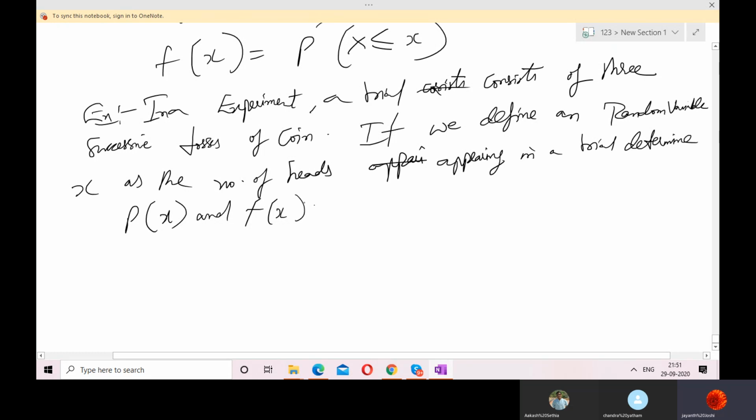So we are supposed to find the PDF and the CDF: the cumulative distribution function and the probability density function, or probability distribution function.